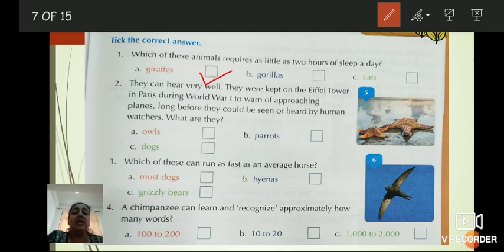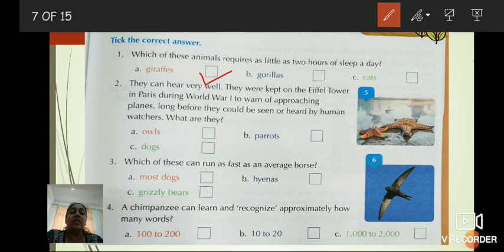Second question. They can hear very well.